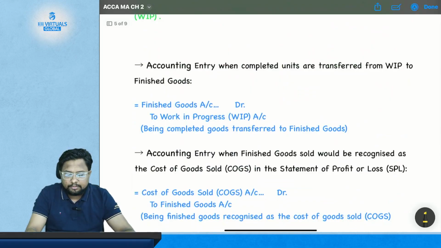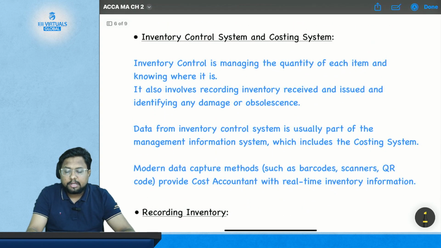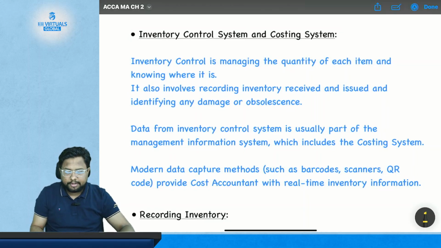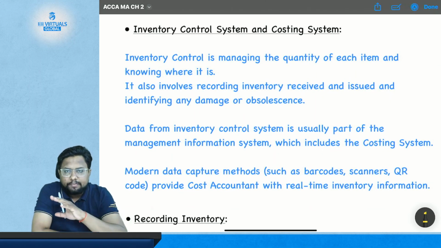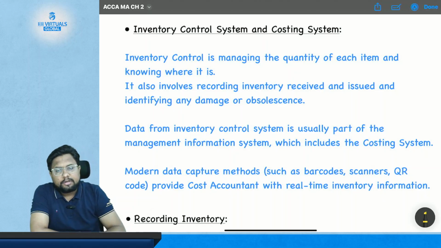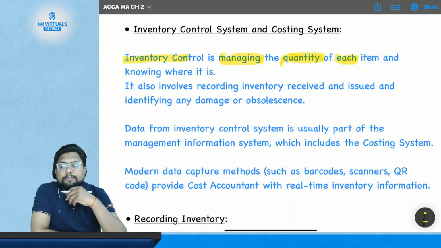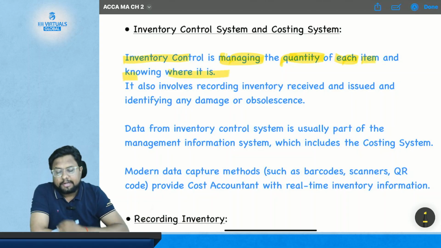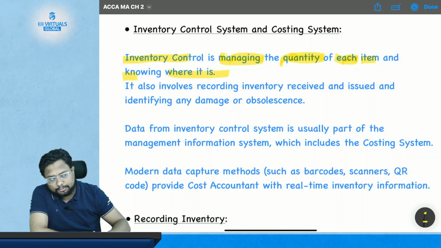Now in today's class, we need to start with the new topic, which is inventory control system and costing system. So let's start reading what is inventory control system. This is a very basic and easy topic. Inventory control is managing the quantity of each item and knowing where it is.